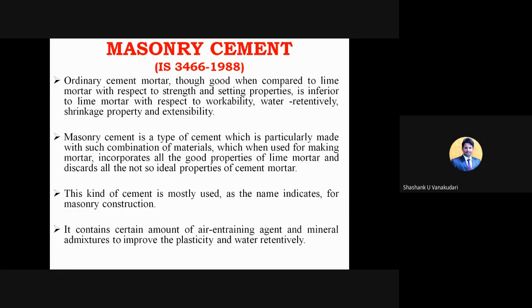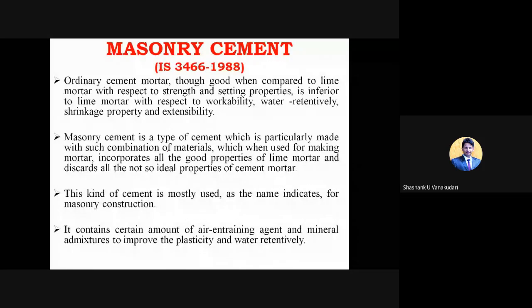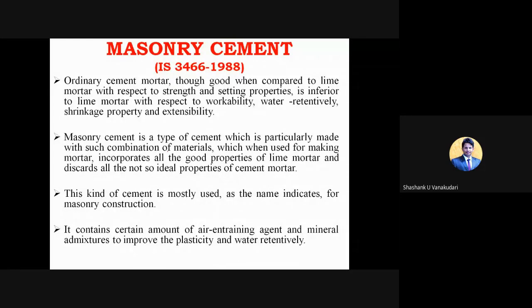And then the next type of cement, that is masonry cement. So in masonry cement, the ordinary cement mortar is good when compared to the lime mortar, with respect to strength and the setting properties. So you have seen in the previous part, brick masonry, the types of bonds, right?